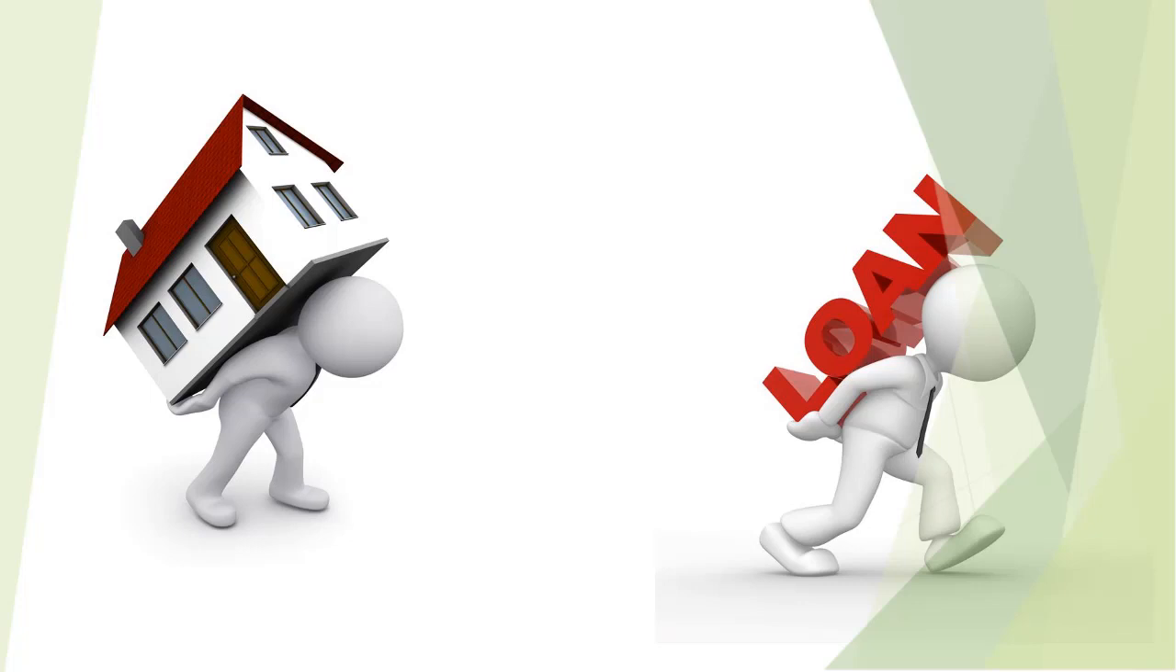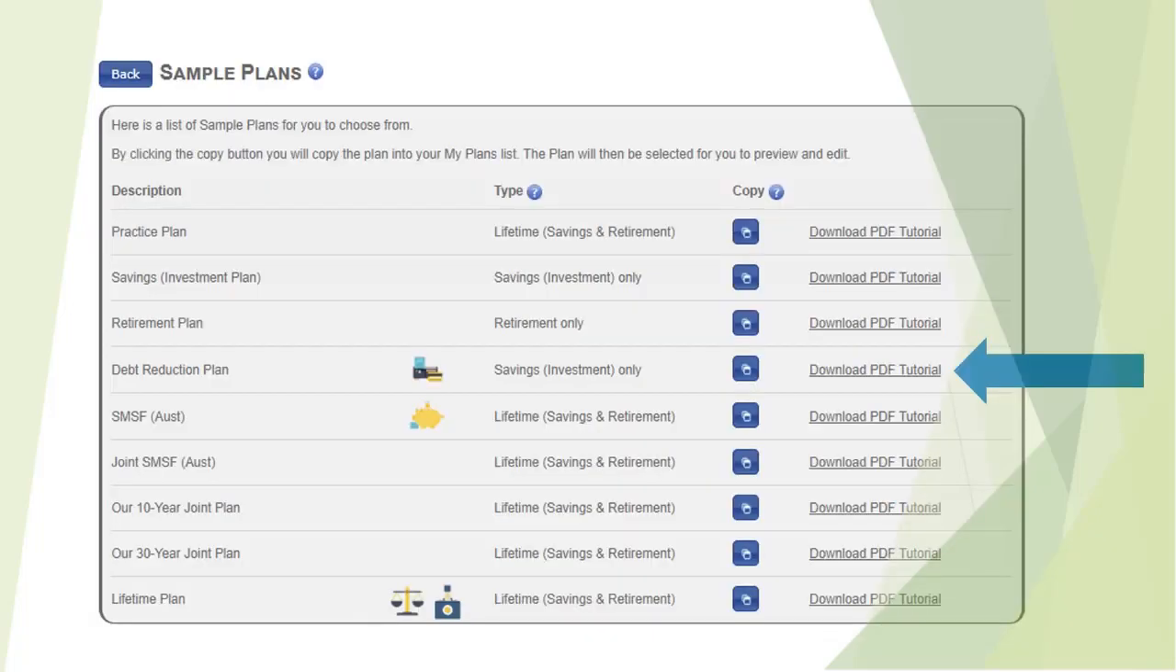Do I have income protection insurance in case I can't work? Do I have life insurance so if I die my family can afford to pay down the debt and stay in their home or keep that investment property to produce income? For more details about the Sample Debt Reduction Plan, you should read the PDF in the section Sample Plans.